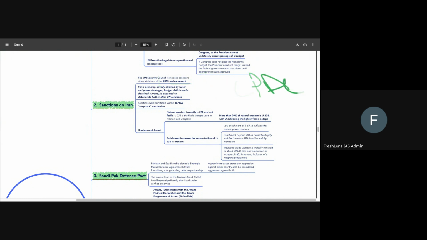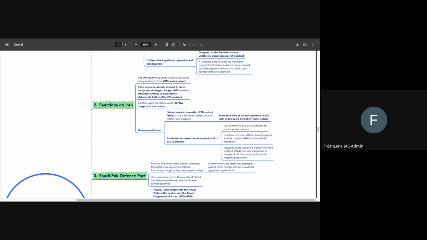The JCPOA was signed between the P5 and Iran to control the uranium enrichment program of Iran, and to promote peace and security in the Middle East.